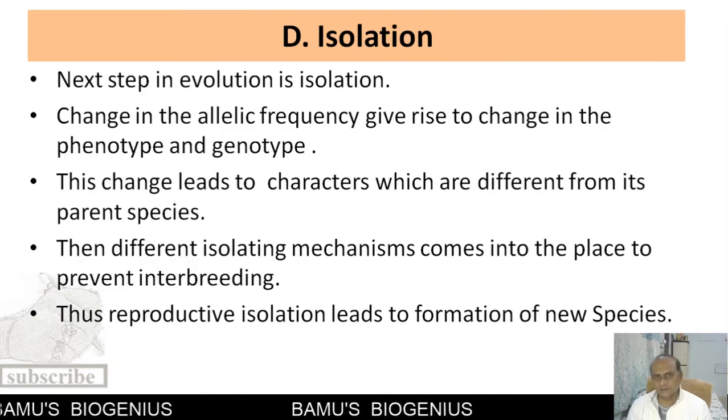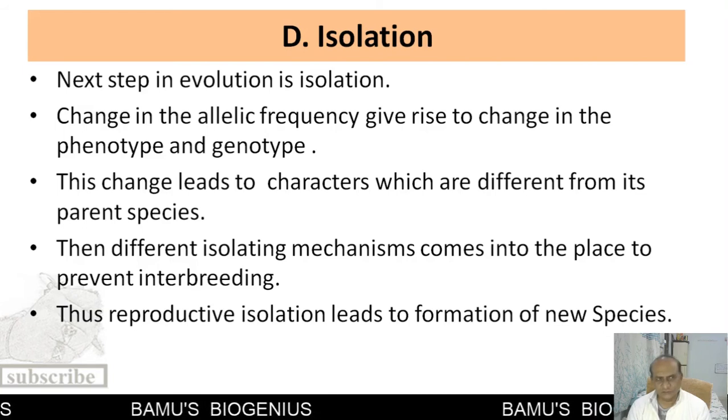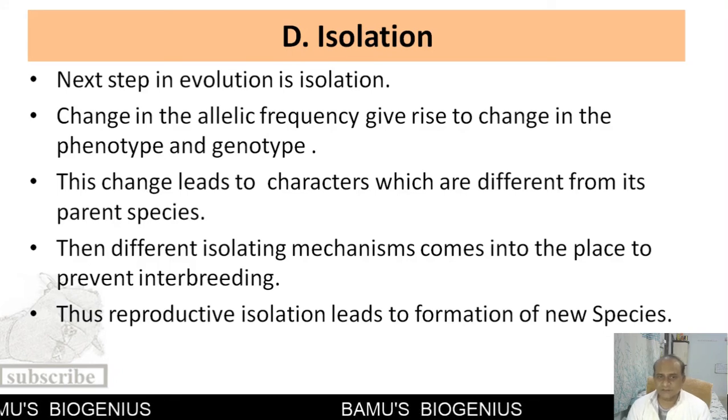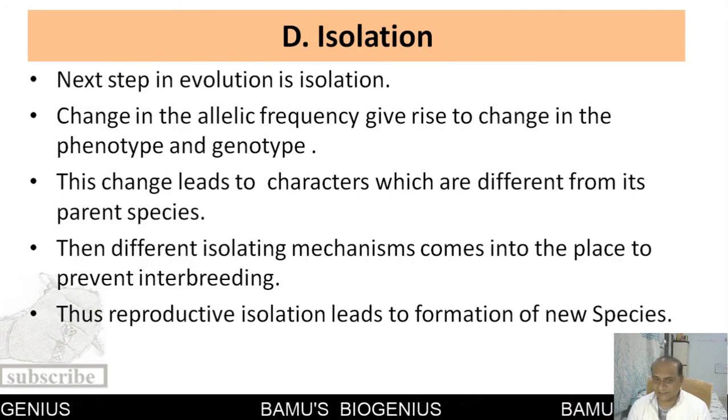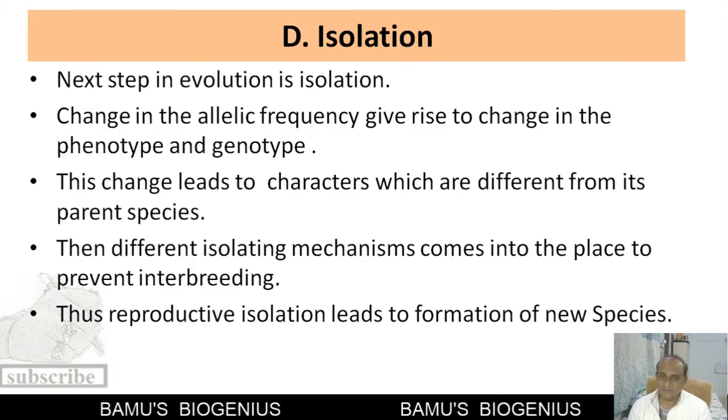Now the next point is isolation. Change in the allelic frequency gives rise to change in the phenotypic characters and genotypic characters of the organisms of a population. Now, these phenotypic and genotypic changes lead to different characters, and these characters are now different from their parent species. Along with that, different isolating mechanisms also come into place, and they prevent the interbreeding of these individuals.